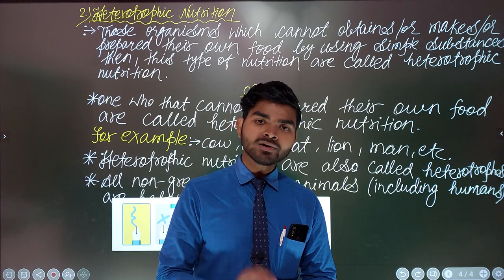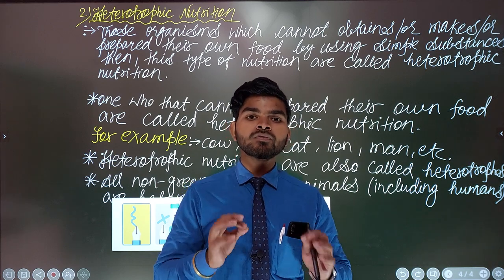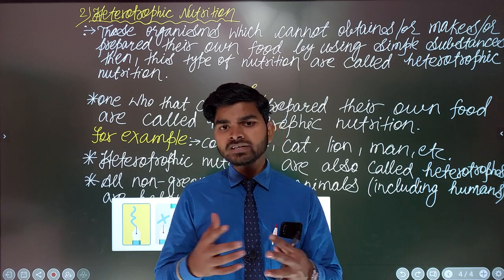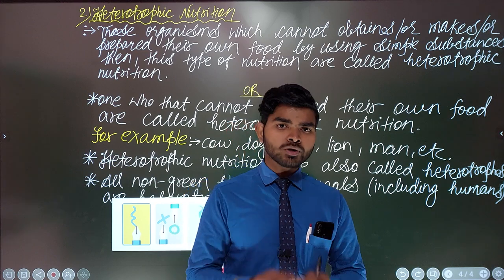So that's why they are heterotrophs, because heterotrophs fulfil the requirement of heterotrophic nutrition and autotrophs fulfil the requirements of autotrophic nutrition.